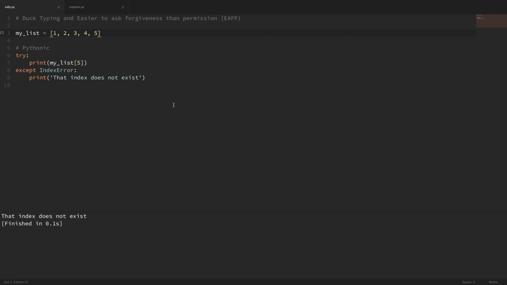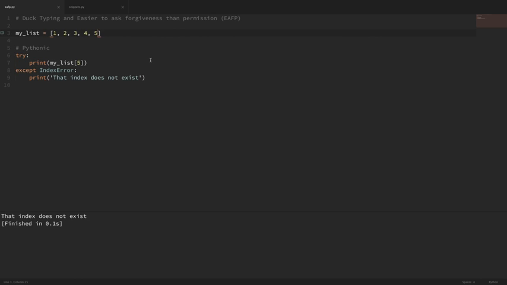So again, this goes back to that concept. We're not asking for permission that we can do something. We're just trying to do it, and if we can't, then we'll handle it the way that we want to handle it. Now, I also want to point out that this isn't an end-all be-all approach. There have been some situations online where people have pointed out where you might want to make certain checks in certain situations. But why is it easier to ask forgiveness than permission?